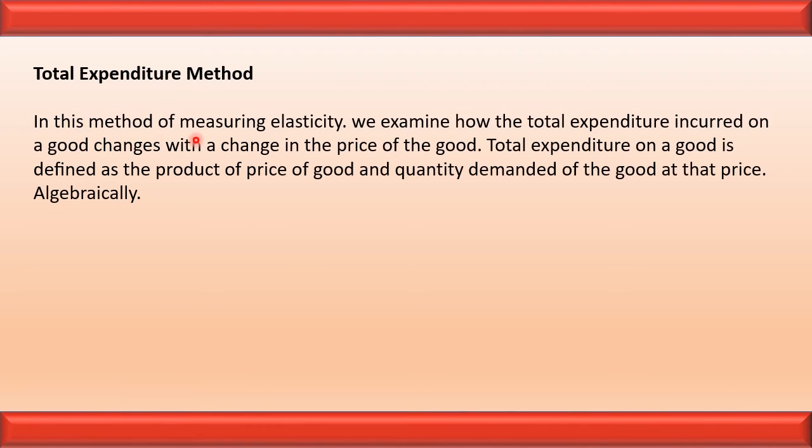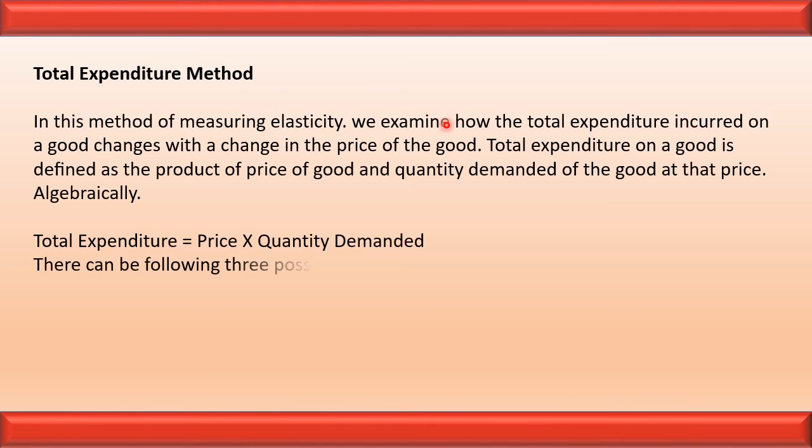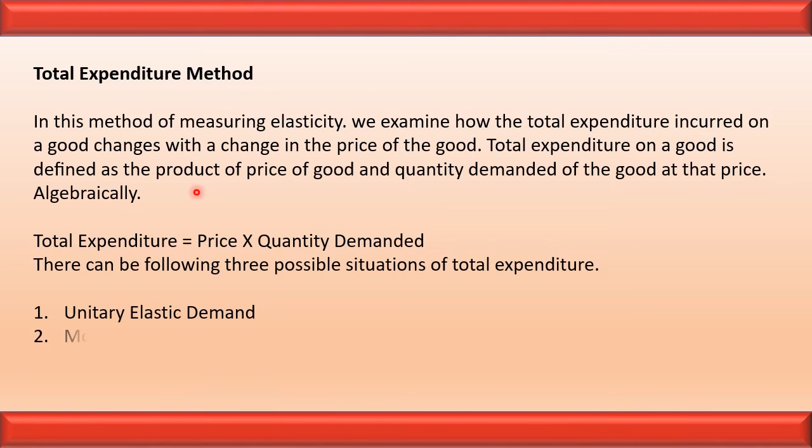Let us see the total expenditure method. In this method of measuring elasticity, we examine how the total expenditure incurred on a good changes with the change in the price of the good. It means in this method, elasticity is calculated on the basis of change in total expenditure with the change in price of the commodity. Algebraically, total expenditure is equal to price multiplied by quantity demanded. There can be three possible situations of total expenditure: one is unitary elastic demand, then more than unitary elastic demand, and less than unitary elastic demand.